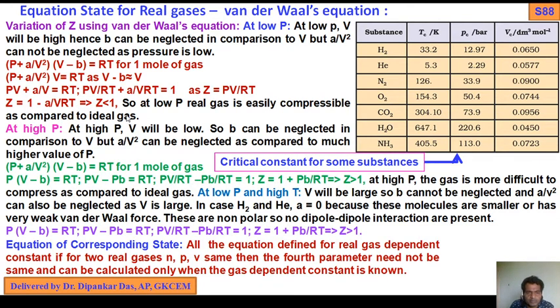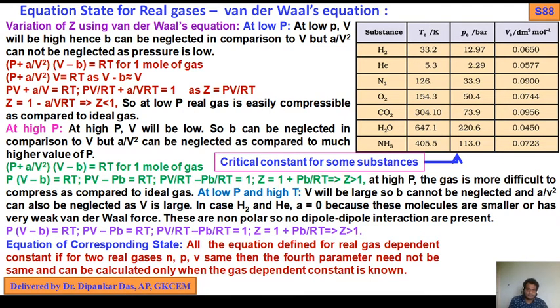So at low P, a real gas is easily compressible as compared to an ideal gas, as we discussed in the last video class.